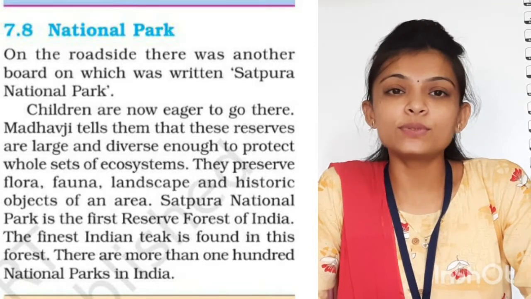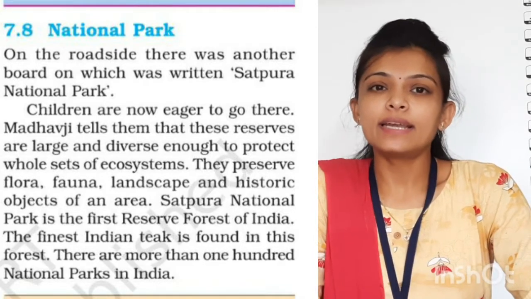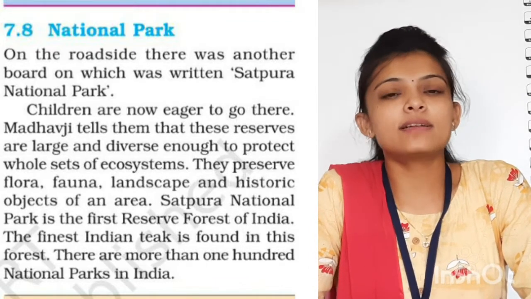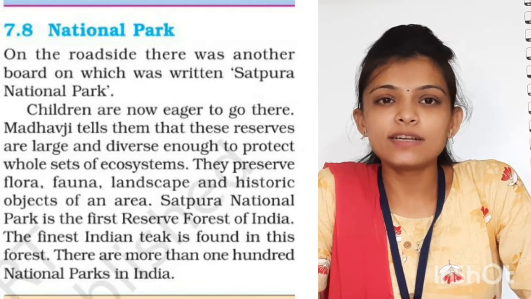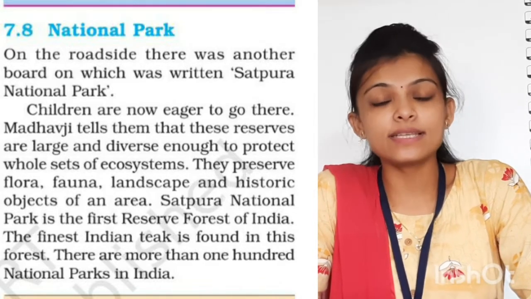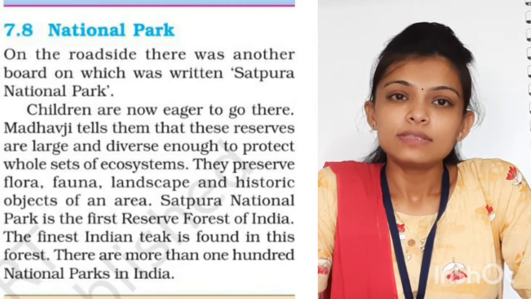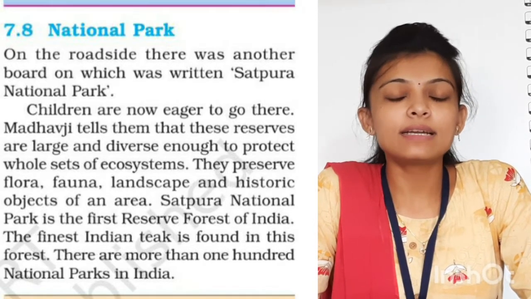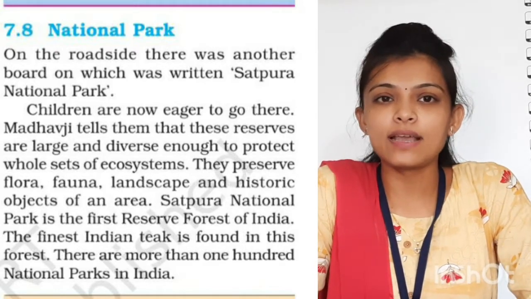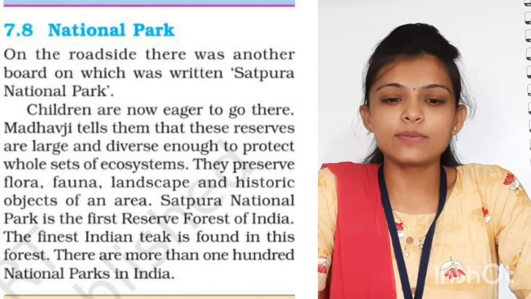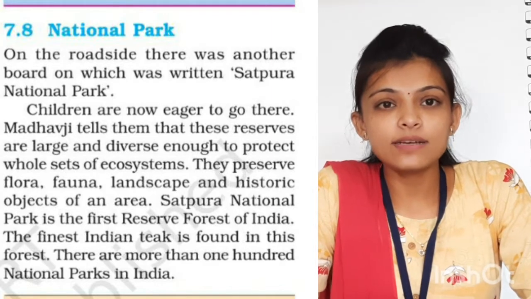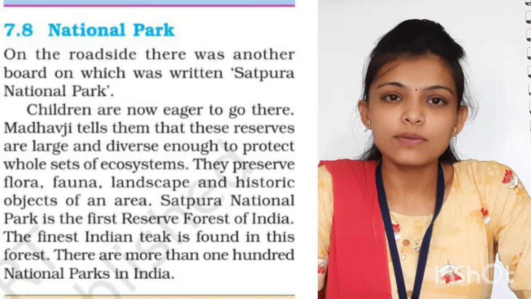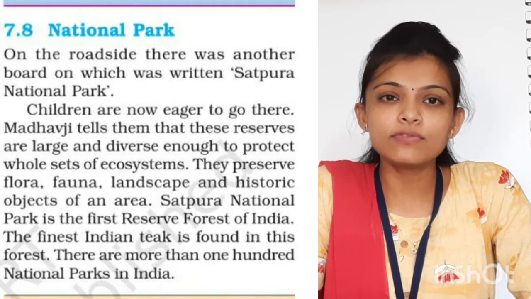Now in our textbook, one national park is there. The name of the national park is Satpura National Park, that is the first forest reserve in our India. That question will be asked in your MCQ, or to answer in one word. Which is the first forest reserve in India? The answer is Satpura National Park. In the Satpura National Park, the finest teak wood is also found.